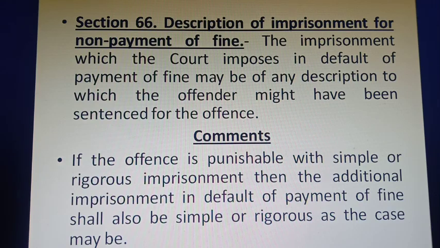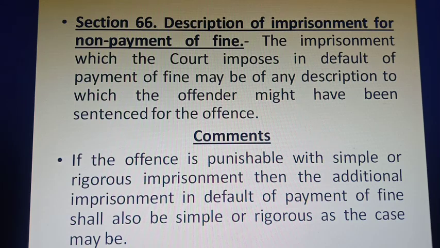So if the main offence is punishable with simple imprisonment, the person will be liable in default of payment of fine with simple imprisonment. When the person is liable for the main offence with rigorous imprisonment, then the person in default of payment of fine will be liable for rigorous imprisonment.